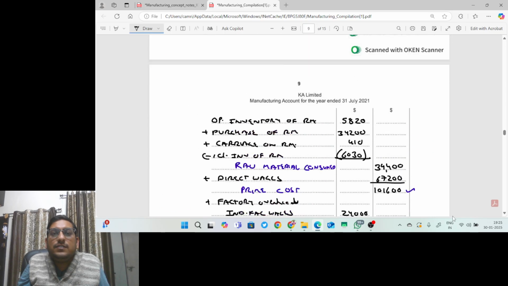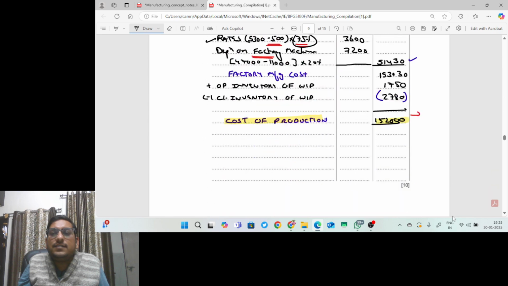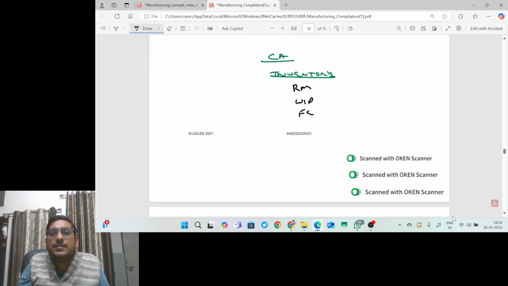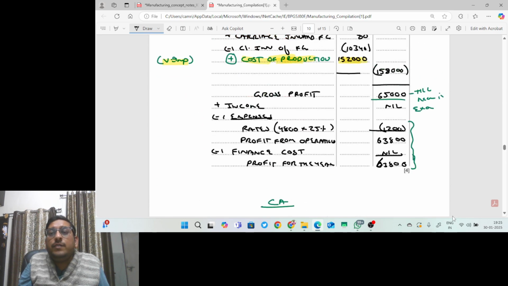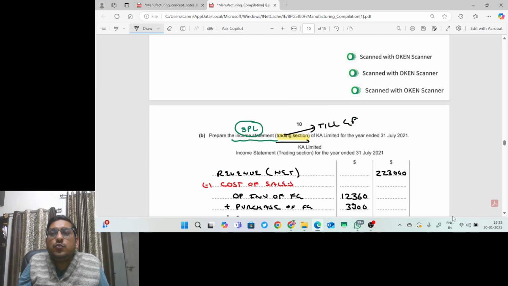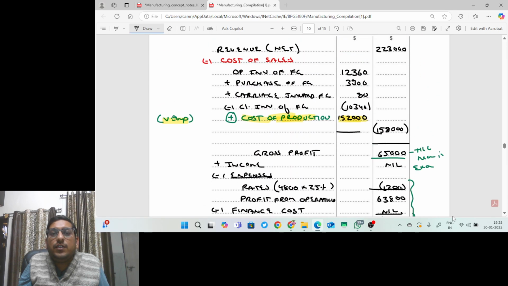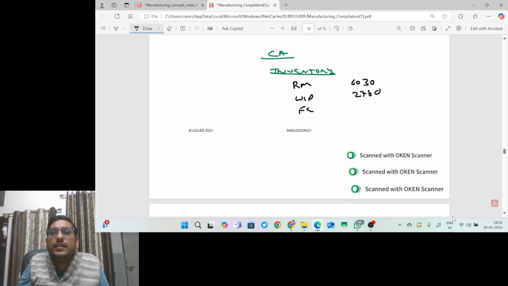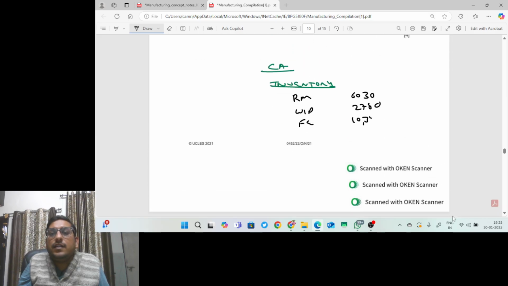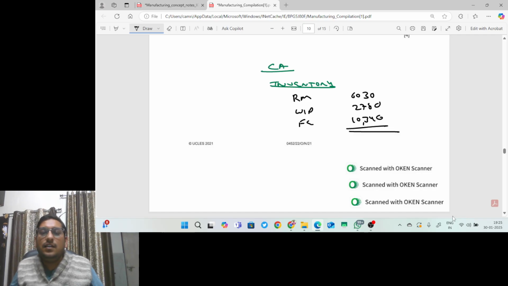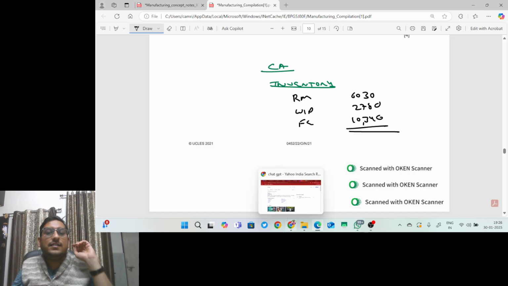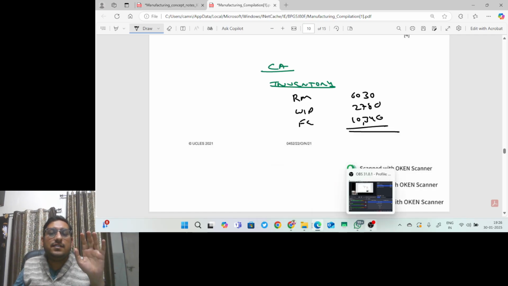Closing raw material is 6,030, so in current assets, 6,030. Closing WIP is 2,780, so we will write 2,780. And closing inventory of finished goods is 10,340, so we will write 10,340. So this will be my total inventory under current assets. Guys, I am very hopeful that with this lecture you understand the concept.